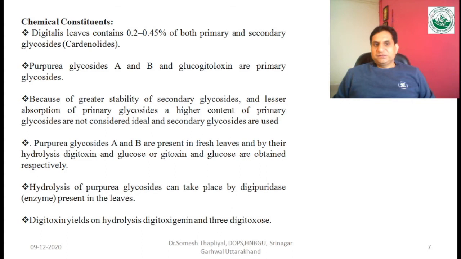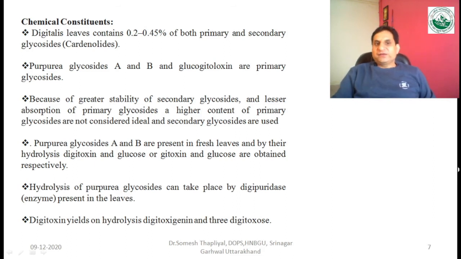Cardenolides are the phytoconstituents which consist of a 5-membered ring, whereas the second term, bufadienolide, consists of a 6-membered ring in its moiety at the 17th position. We will see the structures ahead in the next slide. So we can say that it consists of cardenolides, which are mixtures of primary and secondary glycosides, and the concentration of the glycosides will be 0.2 to 0.45%.